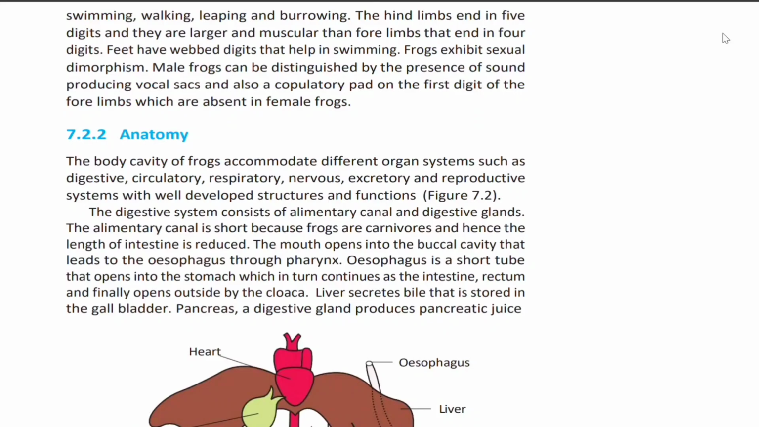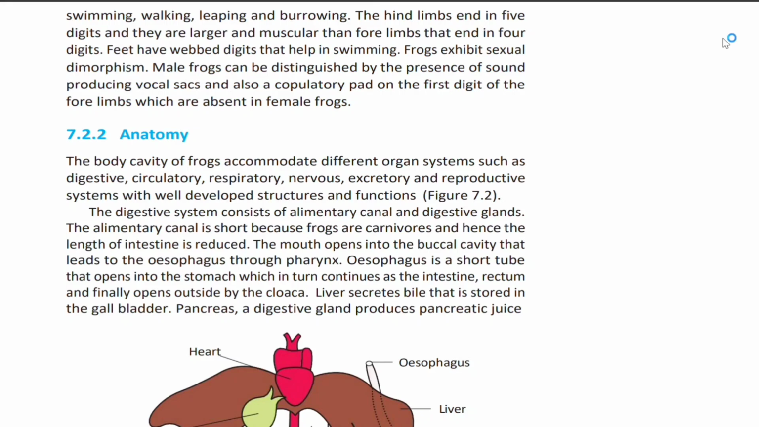7.2.2 Anatomy. The body cavity of frogs accommodates different organ systems such as digestive, circulatory, respiratory, nervous, excretory, and reproductive systems with well-developed structures and functions. The digestive system consists of the alimentary canal and digestive glands. The alimentary canal is short because frogs are carnivorous, and hence the length of the intestine is reduced.